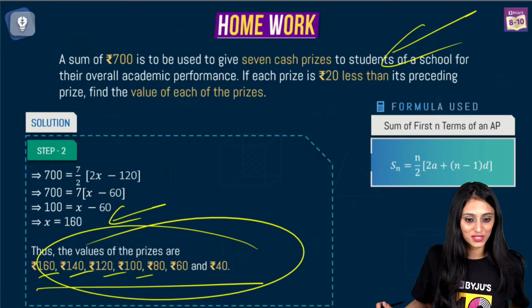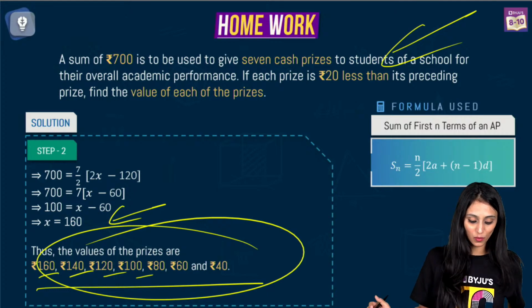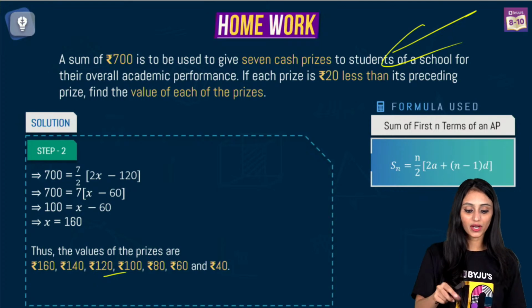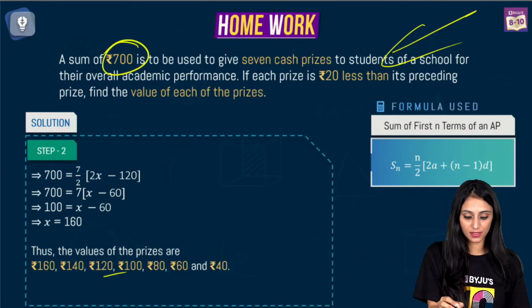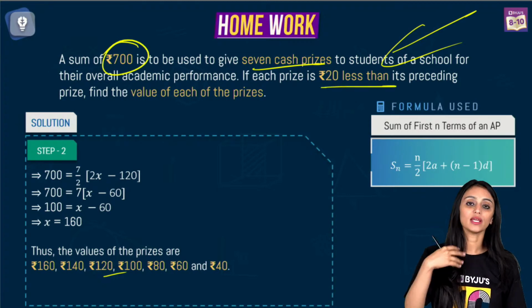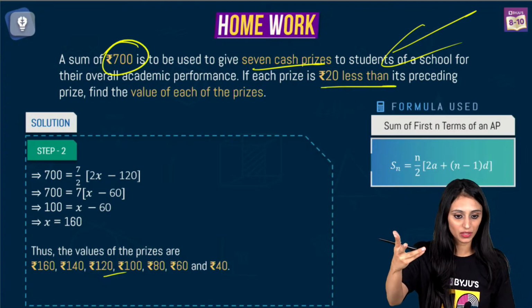Yes, quadratic equations, important questions. Right? Sonali Singh, one more time you want me to repeat this? So 700 is the overall cash prize, right? We are distributing it in such a way, 7 cash prizes are there, that each prize is 20 less than the previous one.